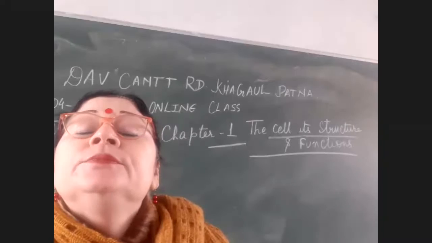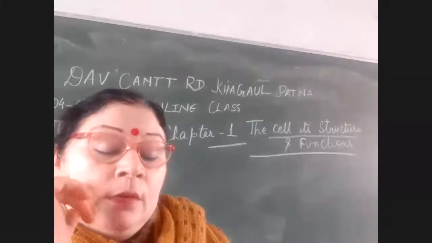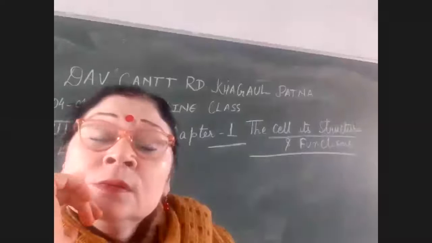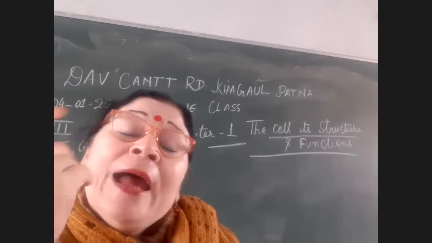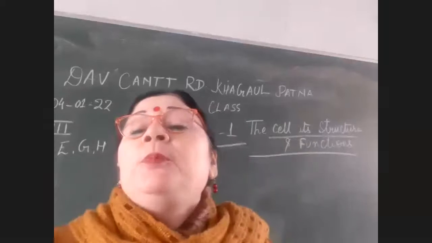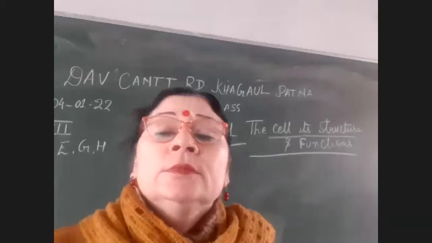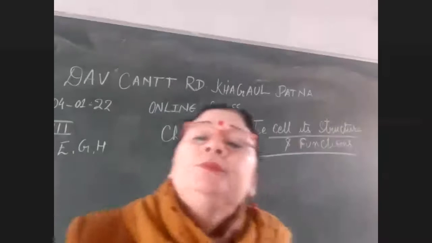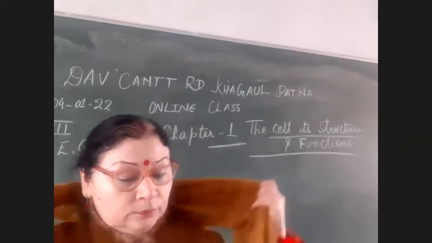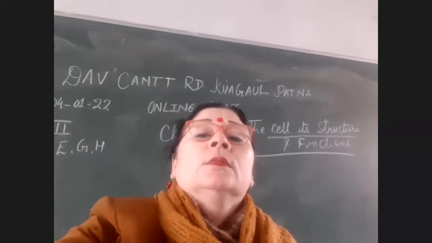Anupriya Kumari, go ahead. Ma'am, cell wall is present in plant cell, but it is absent in animal cell. That is already covered. Next, some other point. Ananya, go ahead. In plant cell, one large vacuole is present, and in animal cell, vacuoles are either absent or present only as small vacuoles. Yes.